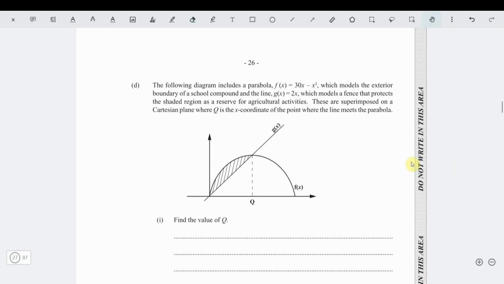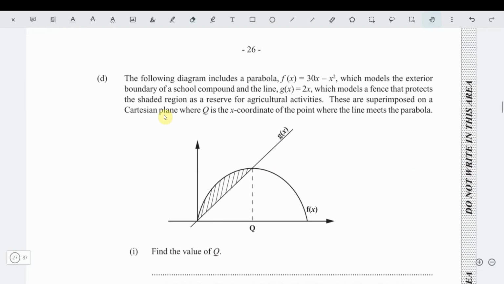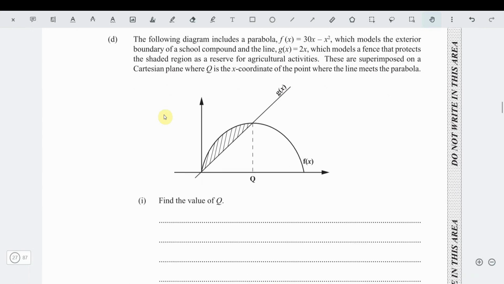Now part D. Part D says the following: the diagram includes a parabola, f of x being 30x minus x squared, which models the exterior boundary of a school compound, and the line g of x equals 2x, which models the fence that protects the shaded region as a reserve for agricultural activities. These are superimposed on the Cartesian plane where q is the x-coordinate of the point where the line g of x meets the parabola. Find the value of q. So it's really the x value at q they want us to find.